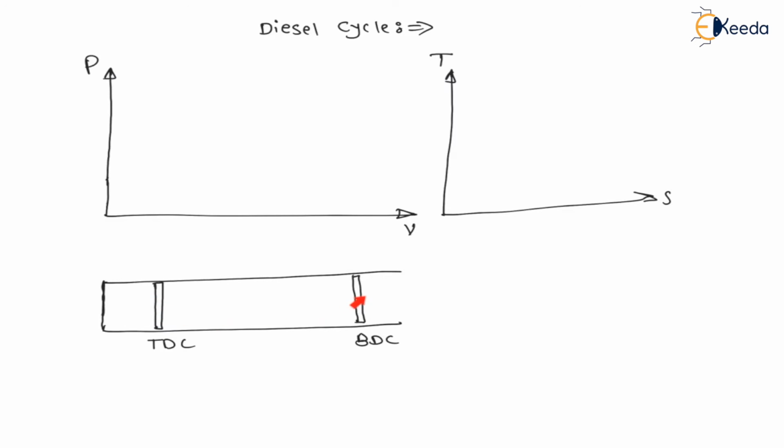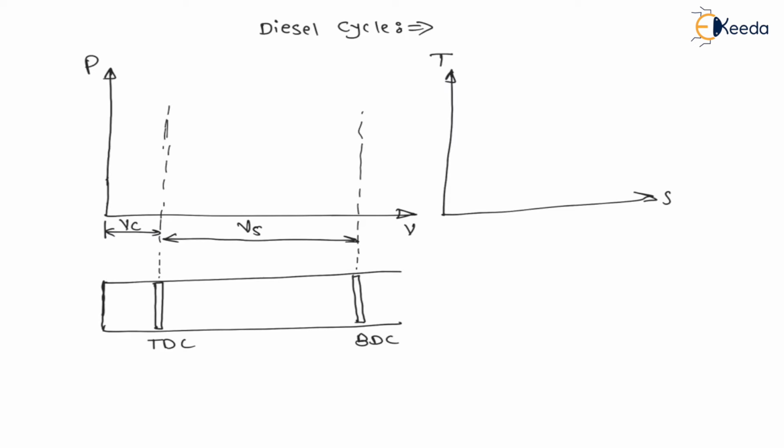Right here, this is the piston and this is the cylinder. Between these two extreme points, the piston can reciprocate. This volume, when the piston is at top dead center, is called the clearance volume, Vc. And the volume from top dead center to bottom dead center is called the swept volume, Vs.